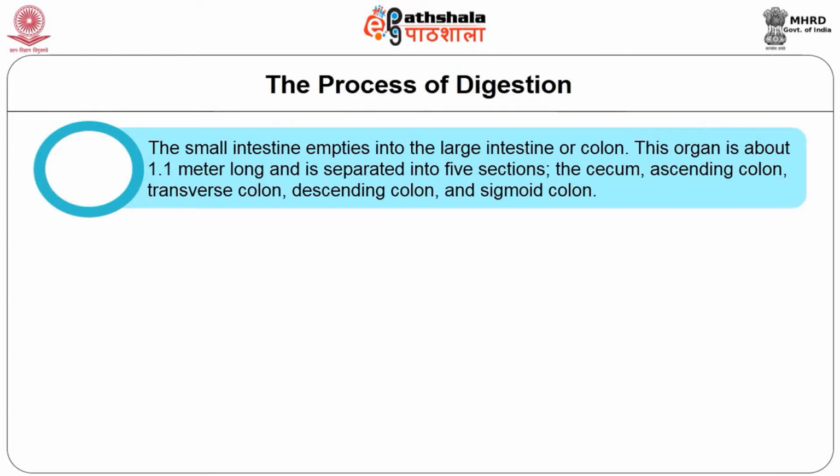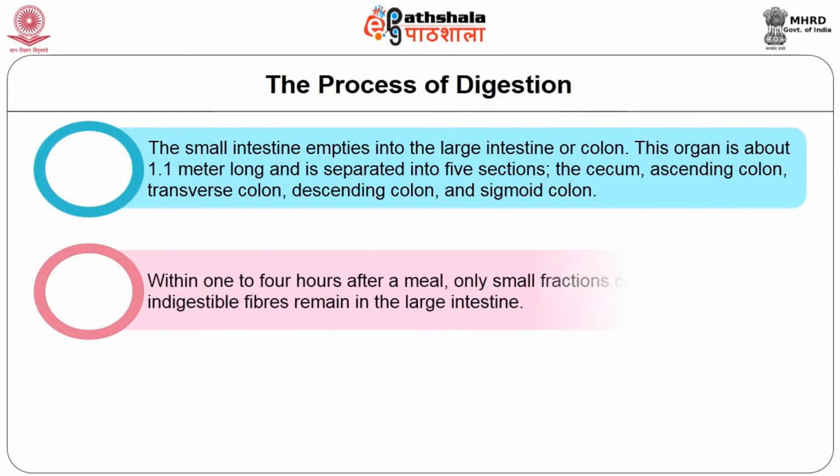The small intestine empties into the large intestine or colon. This organ is about 1.1 meters long and is separated into 5 sections: the cecum, ascending colon, transverse colon, descending colon, and sigmoid colon.